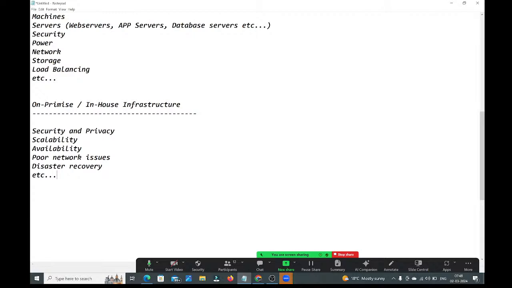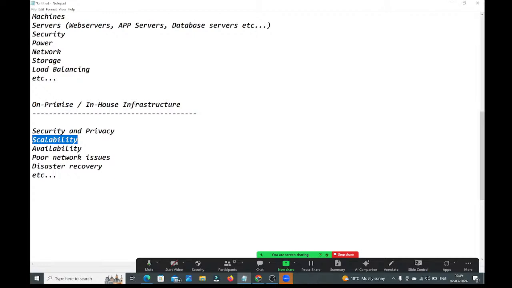Security and privacy: the application is running on the server, so you need to provide the security and privacy for your applications and your servers. Scalability is nothing but what? Whenever traffic increases, and I don't know when huge traffic will come.